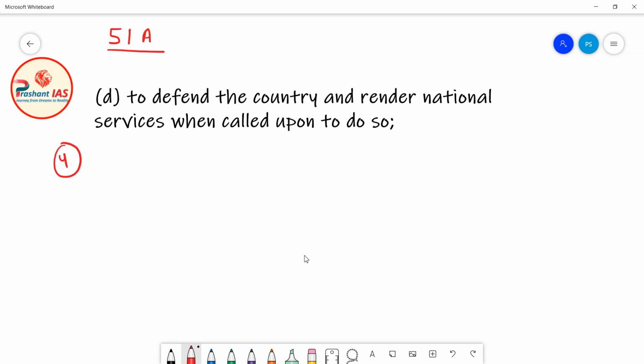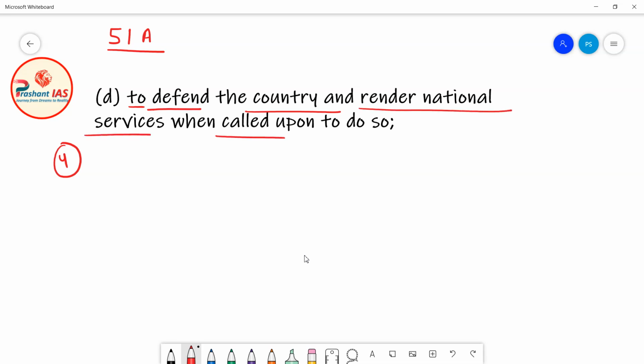Now friends, the fourth fundamental duty is given under clause D of article 51A. Let's read what it is saying. It says that it shall be the duty of every citizen of India to defend the country and render national service when called upon to do so.